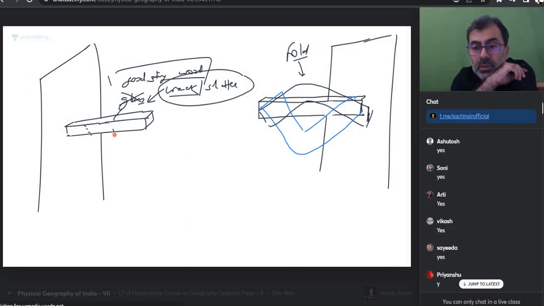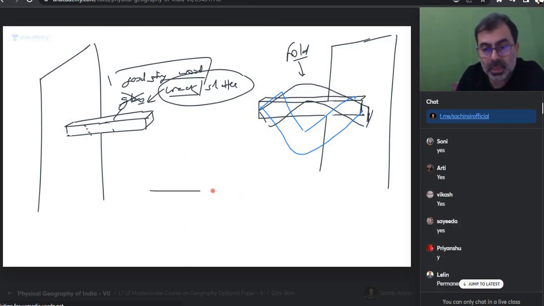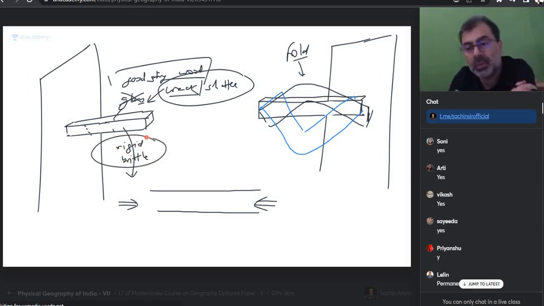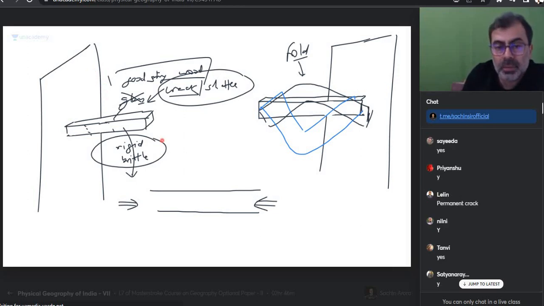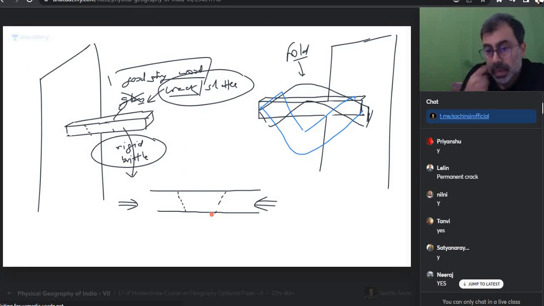Perfect. So I want to tell you that this is Indian plate, and we are pushing it. And can I say Indian plate is rigid and brittle, so it cannot bend much. It will bend a little bit, just like this. But if I keep on pushing, there might be a crack. And if I push further, because of the crack, suddenly this block might slide up. It will go up, and these two will come closer. Possible? Possible or not?